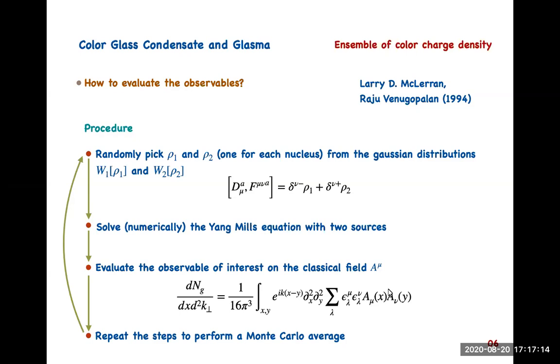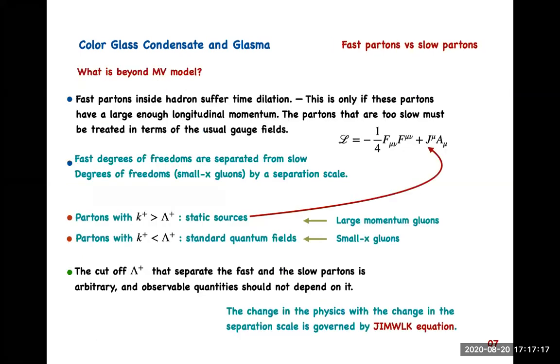Okay, so what is beyond the McLerran-Venugopalan model? The justification of treating the constituents of this target as static color sources is Lorentz time dilation.